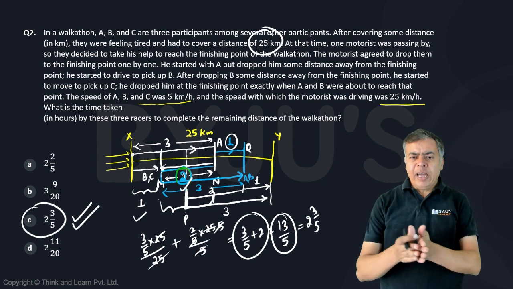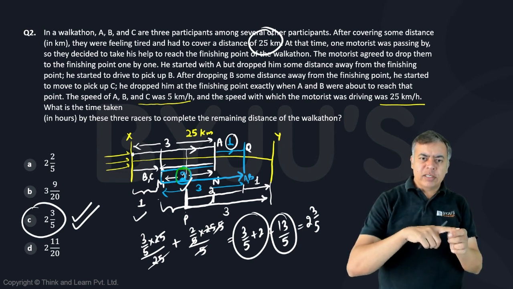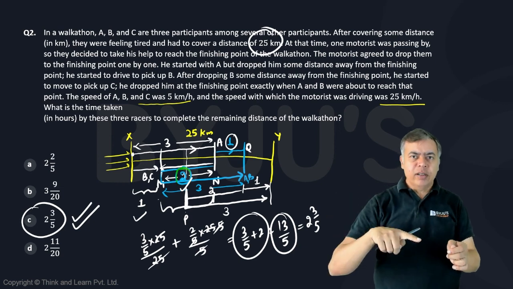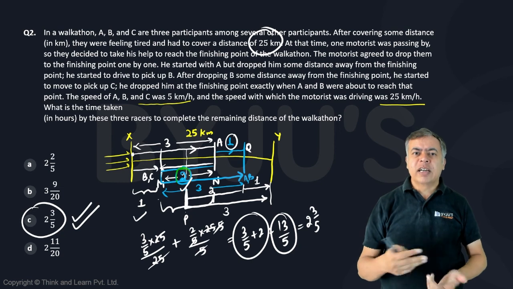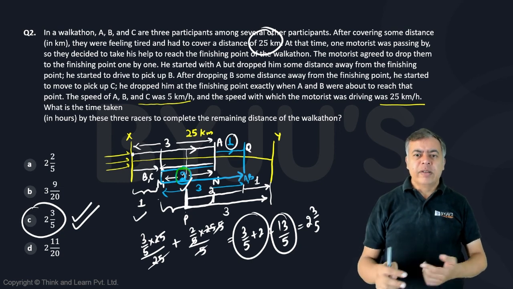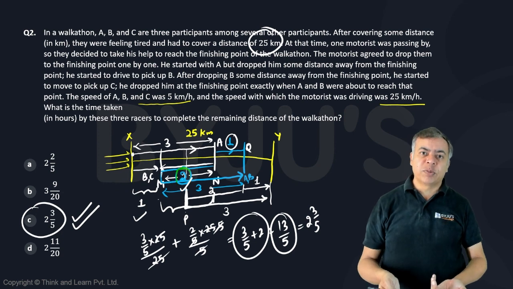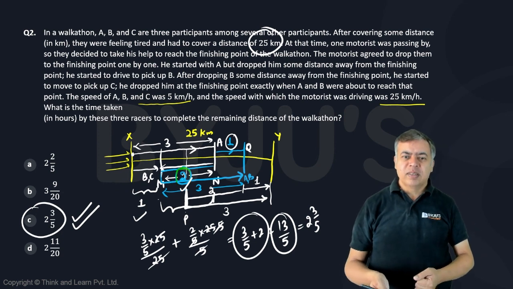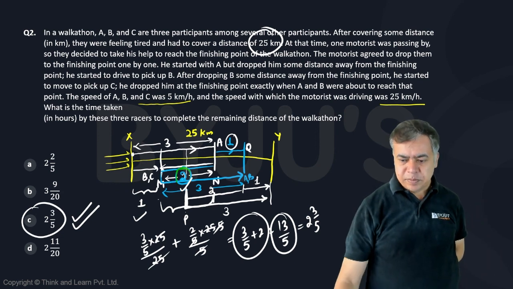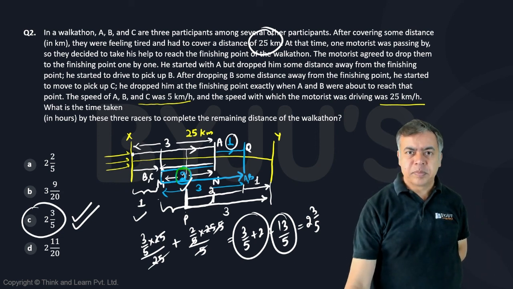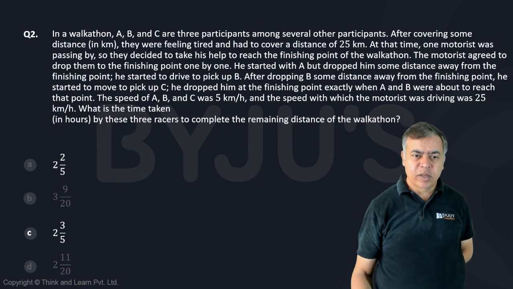So from any point, when the motorist is traveling 5 units, the walking person will travel 1 unit, right? That is the concept I am taking. 5:1 ratio. The distance traveled in the same time will be in the ratio of the speeds. Okay, so 2 3 by 5 would be the correct answer. Okay, this is the correct answer.